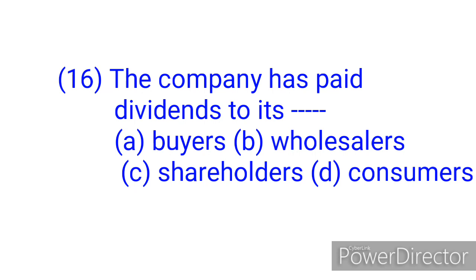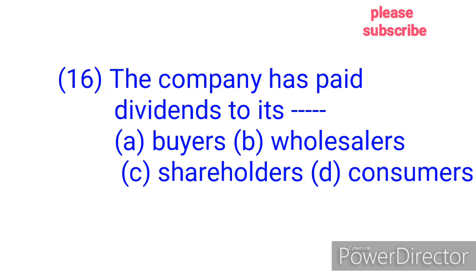Question 16. The company has paid dividends to its dash. We have option A, buyers, B, wholesalers, C, shareholders, and D, consumers. I hope you know what the meaning of dividends is. Dividends means an amount of profit that a company pays to people who own shares in the company. Now let's look at the options.